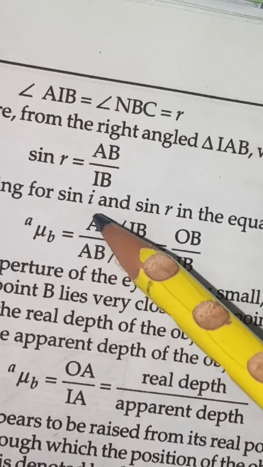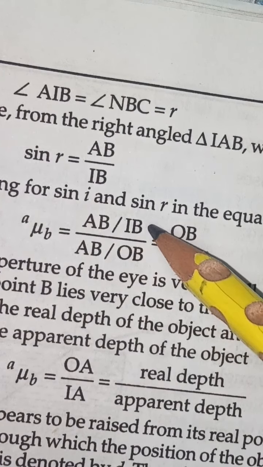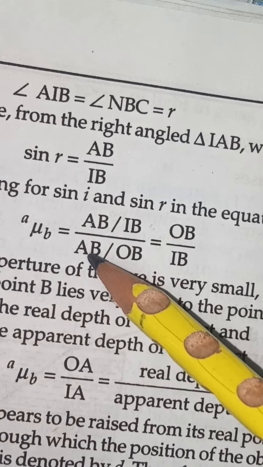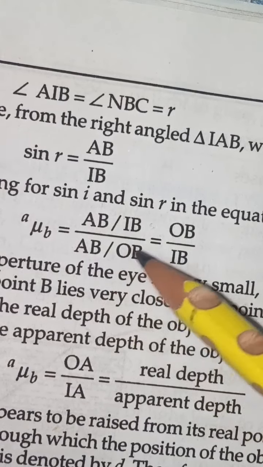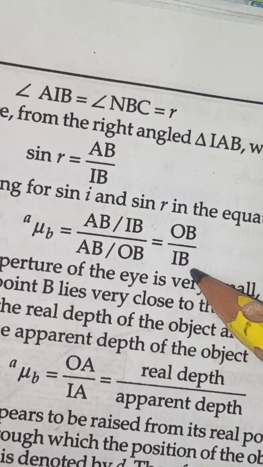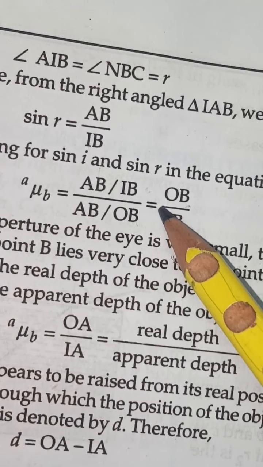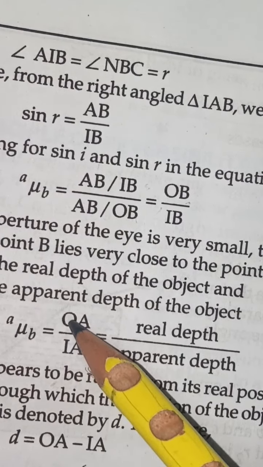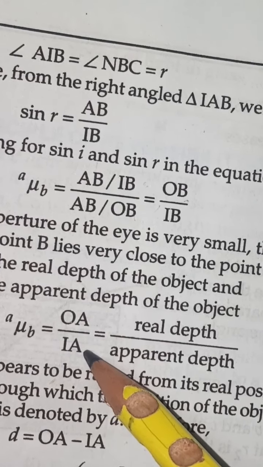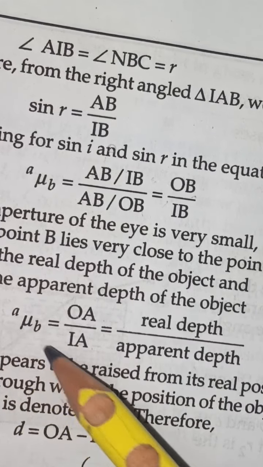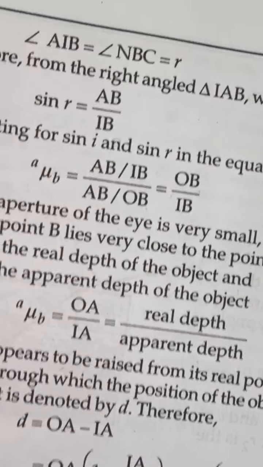So substituting the value of sin I and sin R, AB and AB will get eliminated. See, you can check sin R is equal to AB upon IB, sin I is equal to AB upon OB. AB and AB will get eliminated, it will become OB upon IB. So point B is very close to A. So that's why in place of B, what can I write? A. So this is called real depth upon apparent depth is equal to refractive index of B with respect to A. This is real upon apparent.